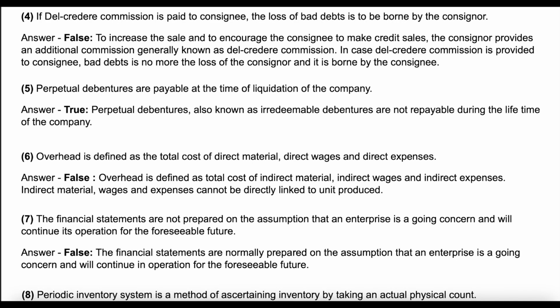Question 4. If del credere commission is paid to consignee, the loss of bad debts is to be borne by the consignor. Answer: false. To increase the sale and to encourage the consignee to make credit sales, the consignor provides an additional commission generally known as del credere commission. In case del credere commission is provided to consignee, bad debts is no more the loss of the consignor and it is borne by the consignee.